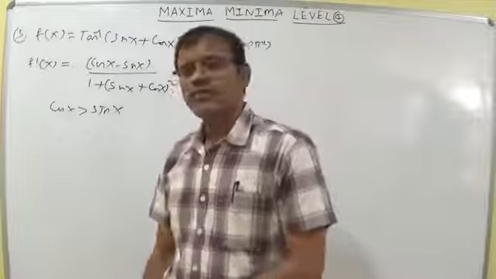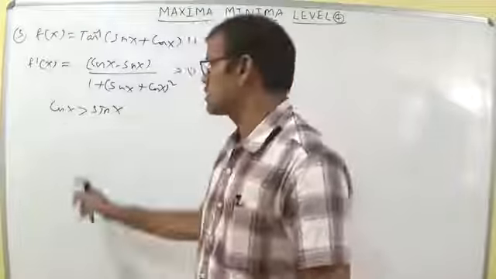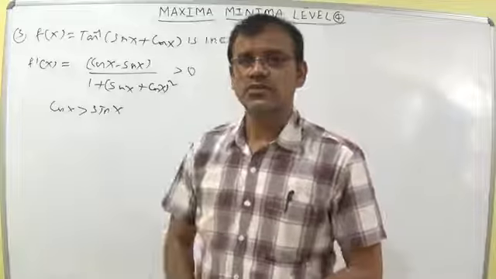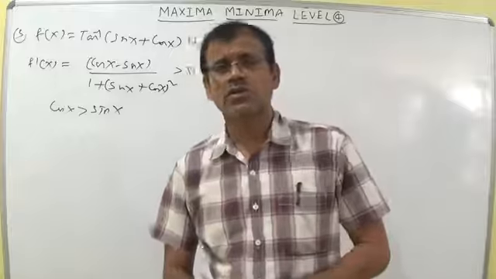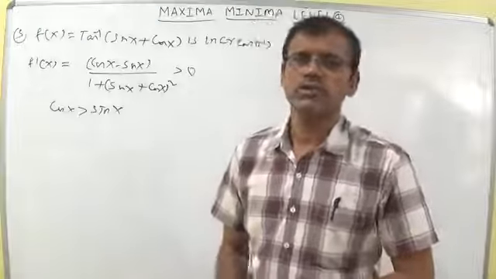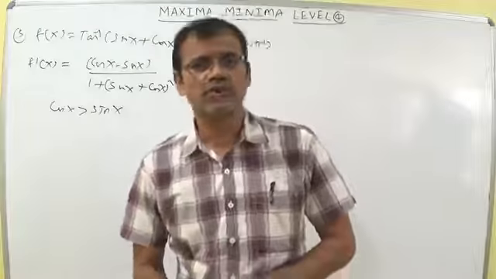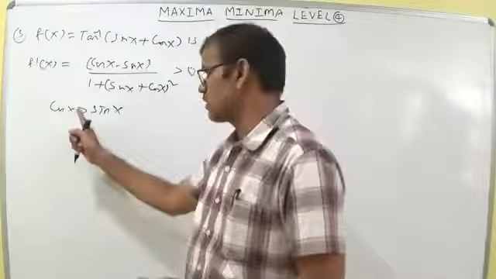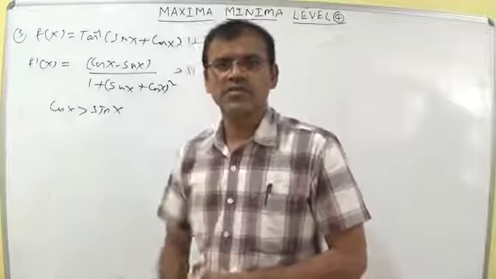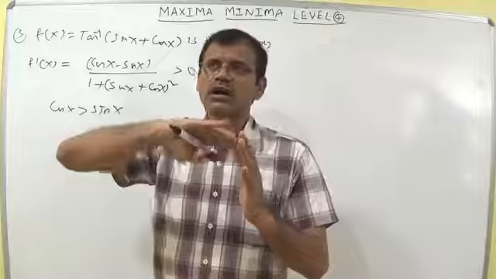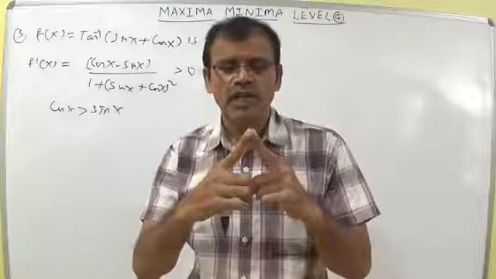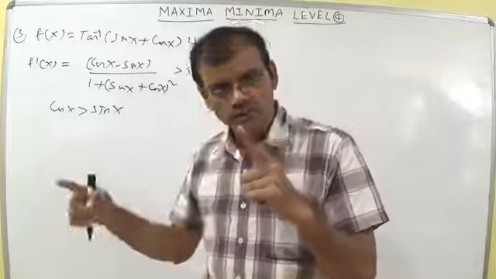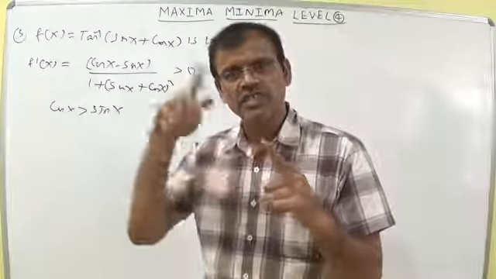Try to understand that cos 0 is equal to 1 and sin 0 is equal to 0, and cos 30 is root 3 by 2, about 0.866, and sin 30 is 1 by 2, 0.5. It is greater. Cos 45 is 1 by root 2 and sin 45 is 1 by root 2. At 1 by root 2, the cos x graph and sin x graph intersect at a point, and from 1 by root 2 to 1, cos x is decreasing and sin x is increasing.